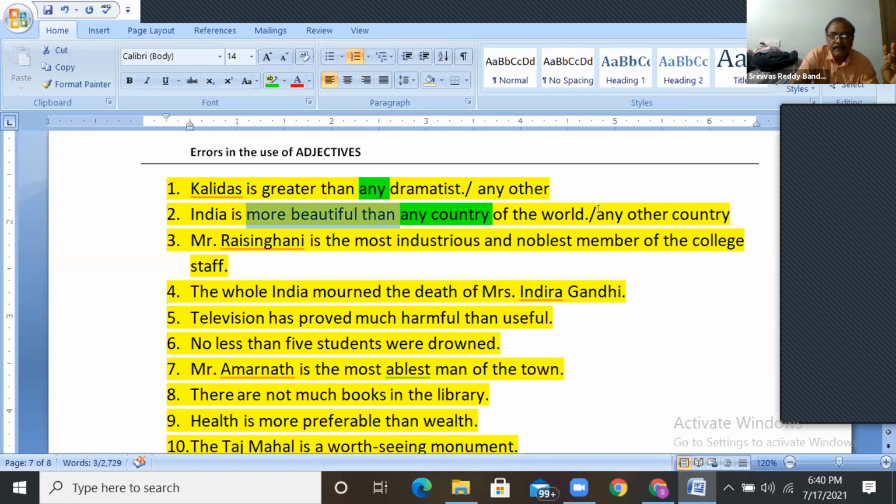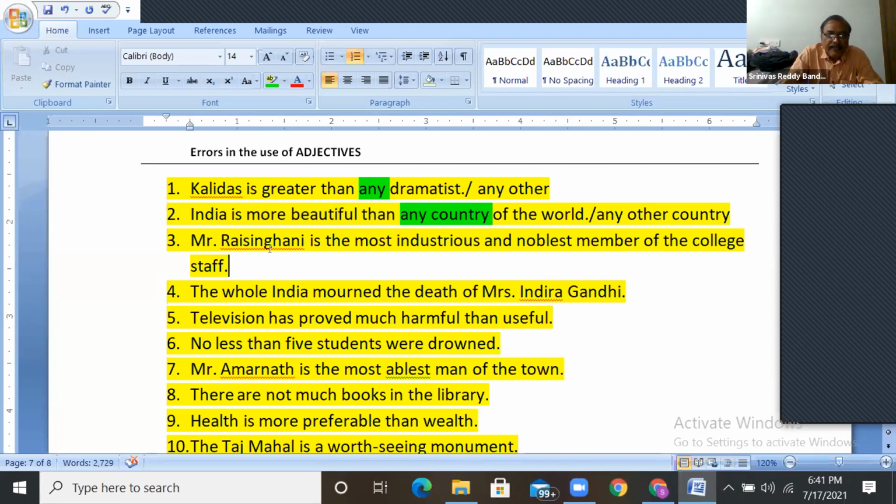Right? In the comparative, any other, all other, many other, some other only. And in the superlative, tallest or one of the tallest, biggest or one of the biggest. Is it clear? Most beautiful or one of the most beautiful. Like that it should be. Next. And remember, in the superlative, either EST should be there or most should be there. Is it clear?